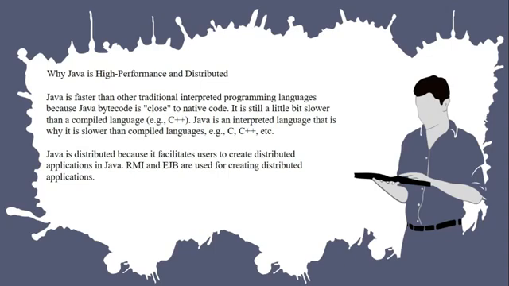Java is distributed because it facilitates users to create distributed applications in Java. What it means is we can create different kinds of applications in Java. RMI and EJB are used for creating distributed applications. Basically, RMI and EJBs are out of scope for this tutorial. We'll obviously discuss this in our coming videos.